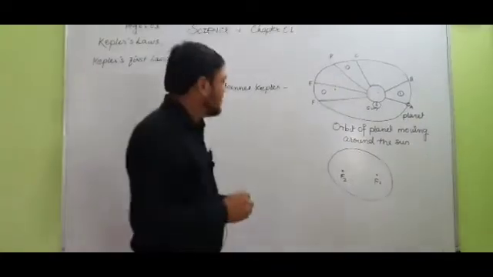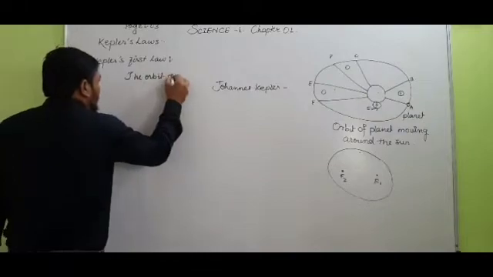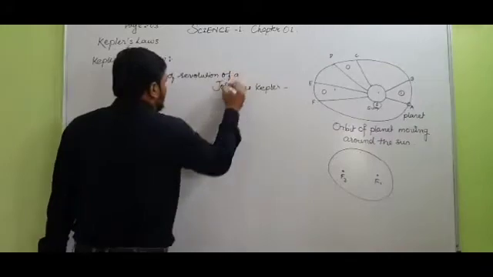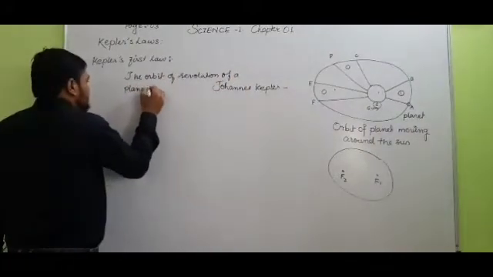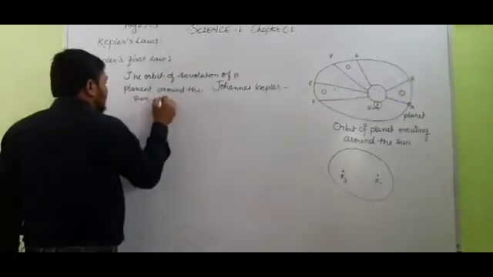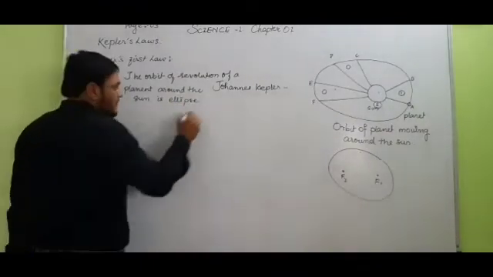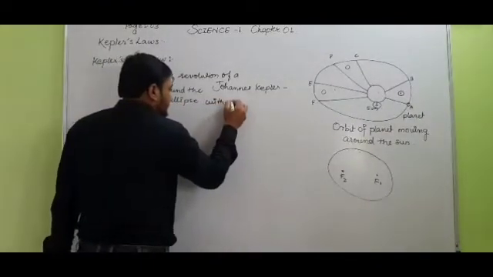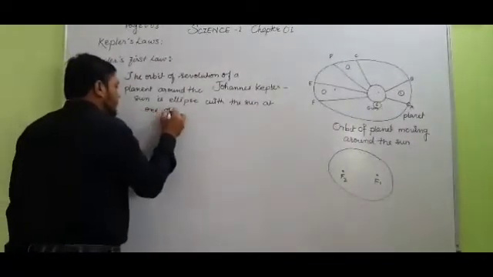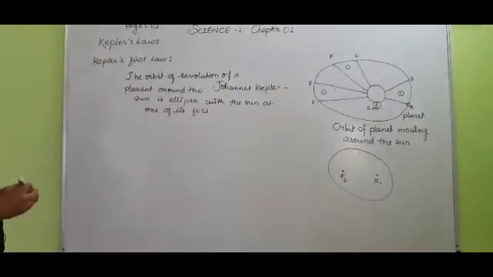So Kepler's first law is: the orbit of revolution of a planet around the sun is an ellipse with the sun at one of its foci. So this is Kepler's first law.